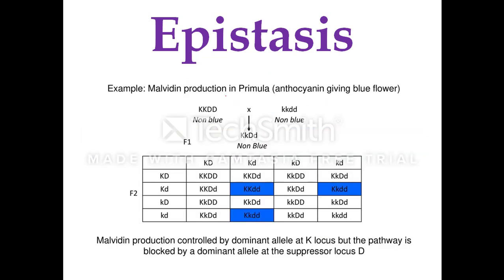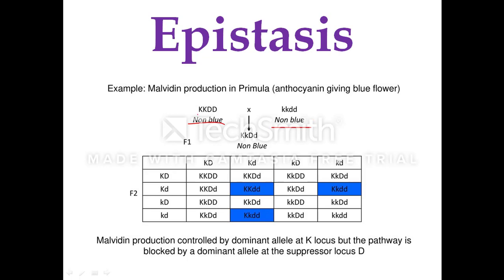Here we see how the production of the blue pigment takes place in primula. In the F1 generation, the parental plants selected were both not coding for the blue pigment.